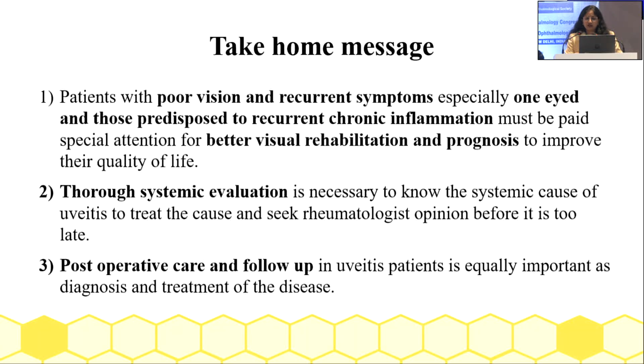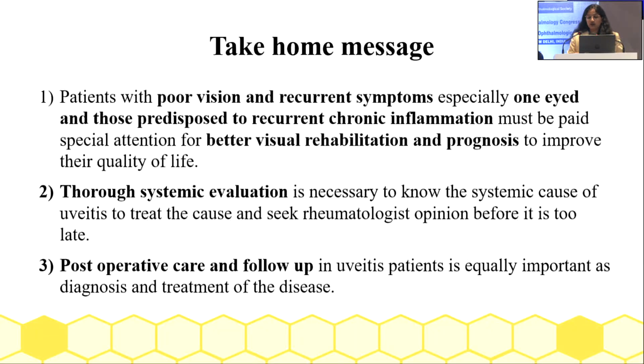So the take-home message is that patients with poor vision and recurrent symptoms, especially one-eyed patients, and those predisposed to recurrent chronic inflammation must be paid special attention for better visual rehabilitation and prognosis, to improve their quality of life. Thorough systemic evaluation is necessary to know the systemic cause of uveitis and to treat the cause, and to seek a rheumatologist's opinion before it is too late. Also, post-op care and follow-up in uveitis is equally important as diagnosis and treatment of the disease.